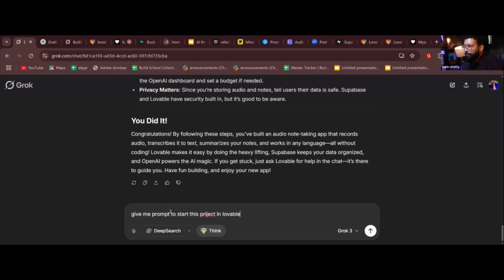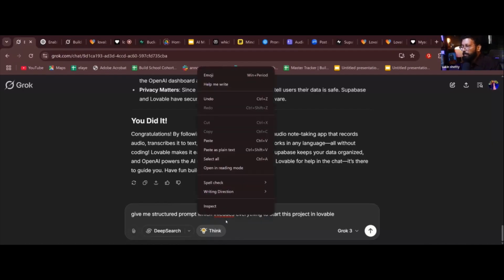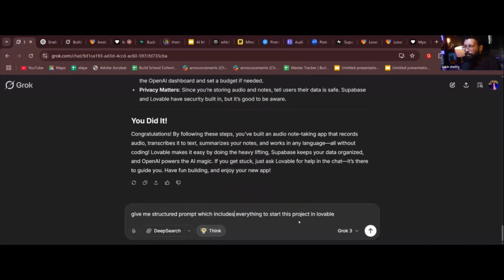Let me say structured prompt, which includes everything. Okay, let's see what will happen. I'm doing this in front of you guys. I'm not doing it like I've already built it. I'll show what I built, but I'm doing this in front of you. This is how you prompt, a single line: give me a structured prompt which includes everything to start this project in Lovable. Okay, let's see what will happen.